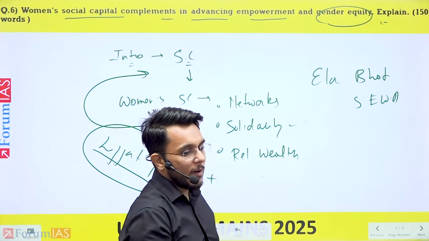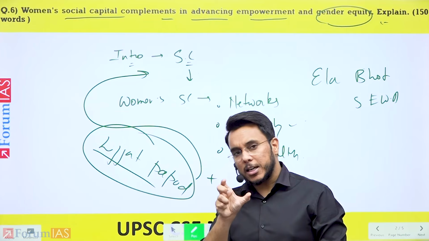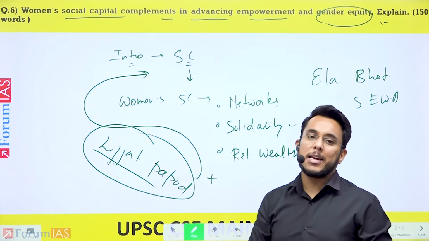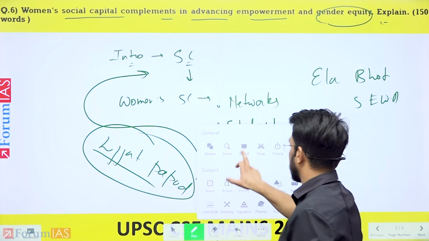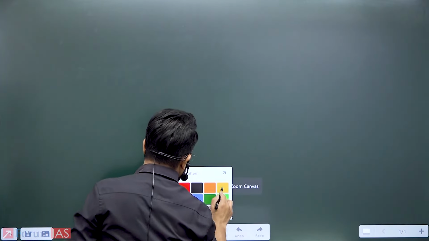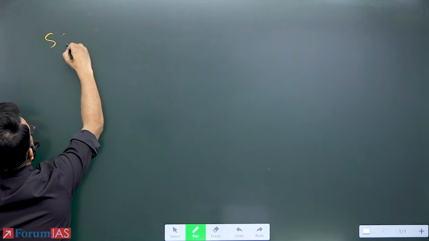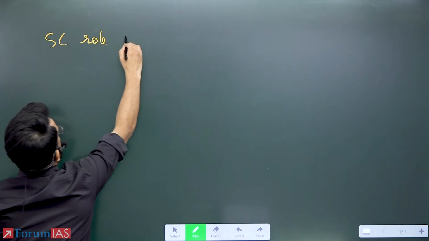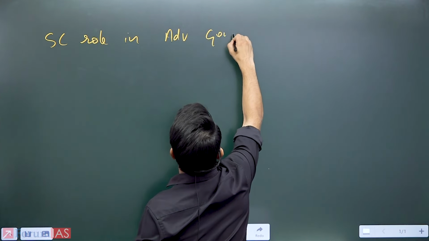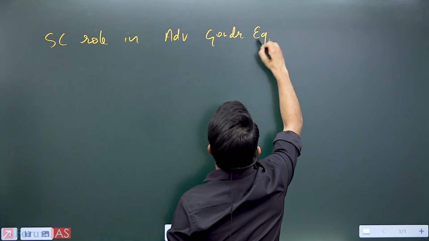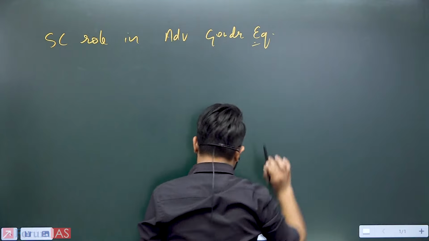Now moving on, I need to write the points on how social capital will truly empower women, how empowerment and gender equity will emerge. So basically, social capital's role in advancing gender equity and empowerment.